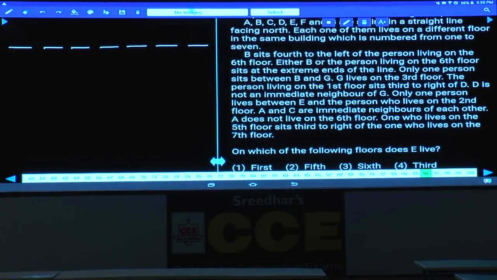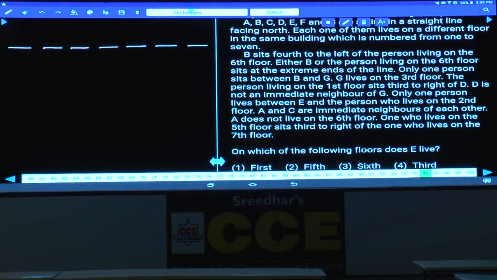Let us take for example, A through G are in a straight line facing north. Each one of them likes a different fruit. Fruit is given. Then can we arrange these persons along the fruit? No, fruit is one of the parameters. Similarly, here floor is also one of the parameters. Clear? No need to draw this one separately.